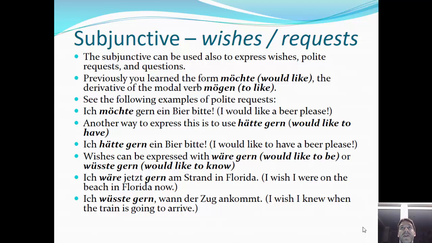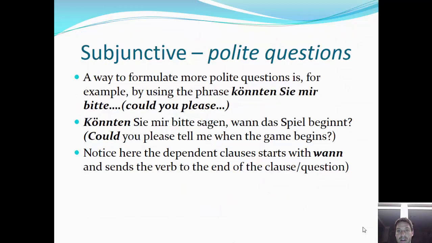A lot of times it's used in a restaurant. Okay, ich hätte gern bitte das Schnitzel, or könnten Sie mir bitte ein Bier bringen? So you use even the Modalverben. Zum Beispiel, könnten Sie mir bitte sagen, wann das Spiel beginnt? We use it to formulate more polite questions. And notice here the dependent clause starts with wann and sends the verb to the end. Gut, so it's an indirect question.